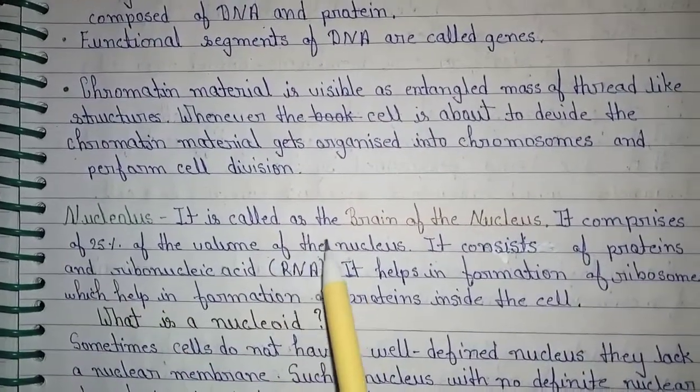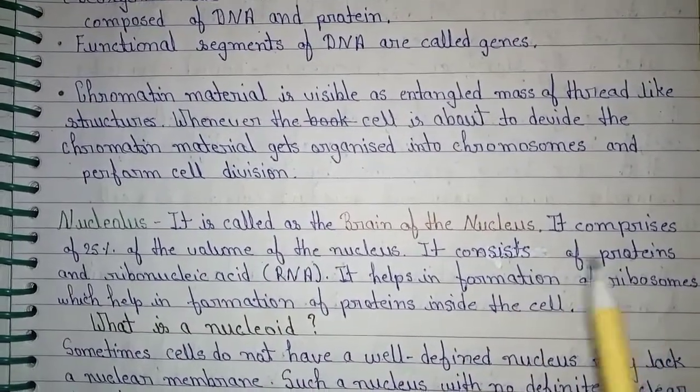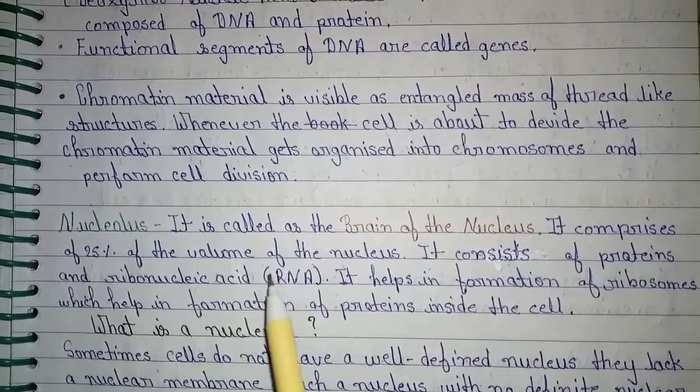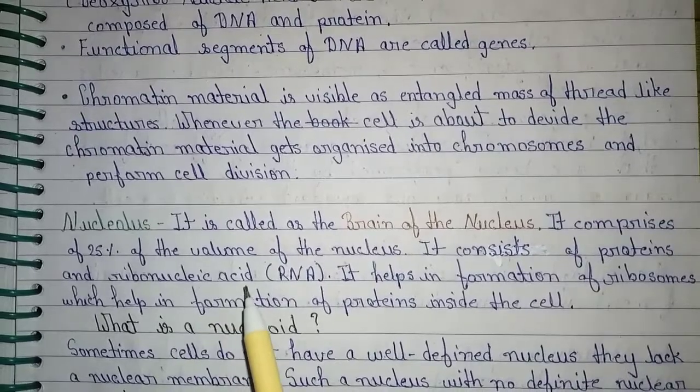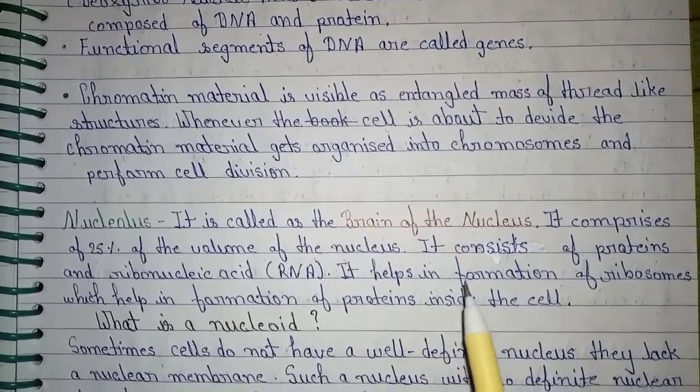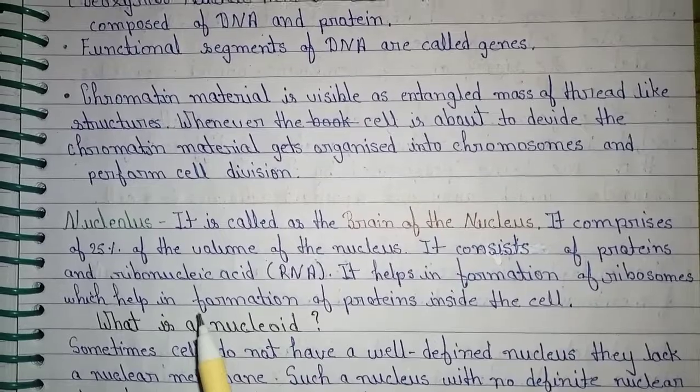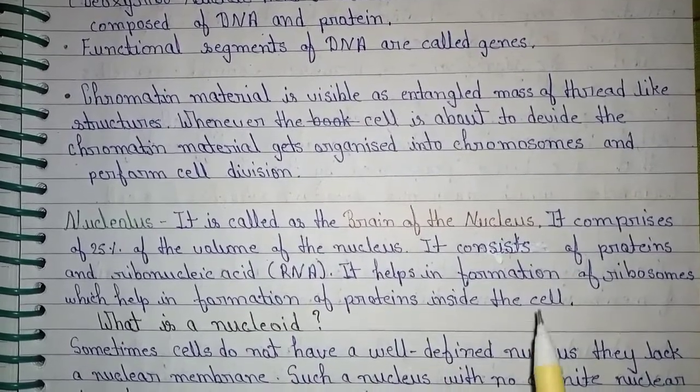Nucleolus. It is called the brain of the nucleus. It comprises 25% of the volume of the nucleus. It consists of proteins and ribonucleic acid, RNA. It helps in formation of ribosomes which help in formation of protein inside the cell.